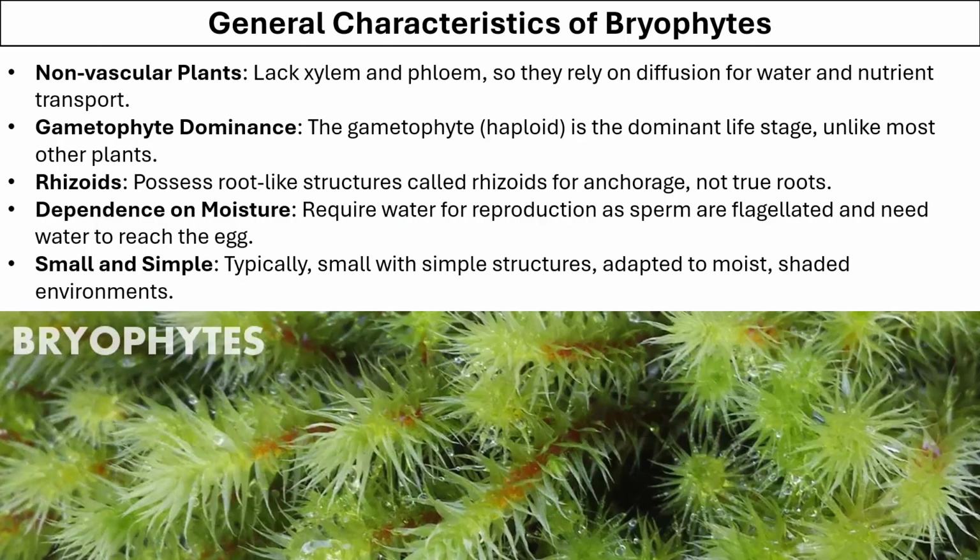Now let's look at some general characteristics of bryophytes. Bryophytes do not have vasculature, that means they do not have tissues like xylem and phloem, which is why they depend on the process of diffusion for obtaining nutrients and water. They have gametophyte as their dominant stage of life, and they possess root-like system which is called rhizoid that helps in anchoring them to the substrate.